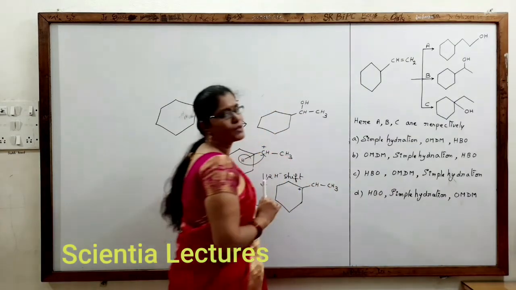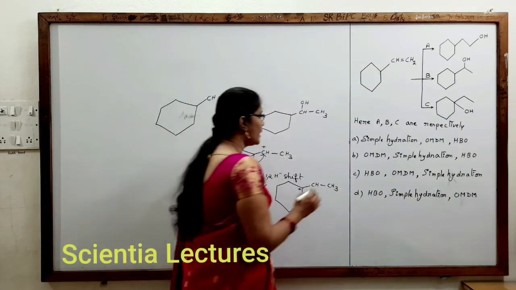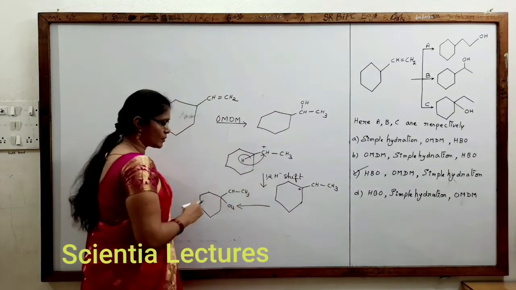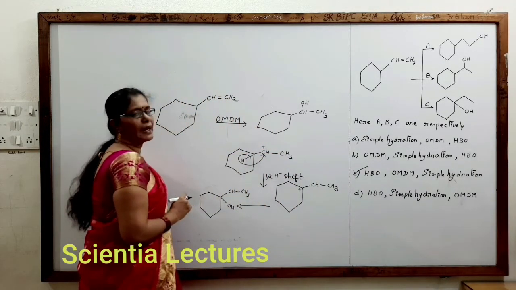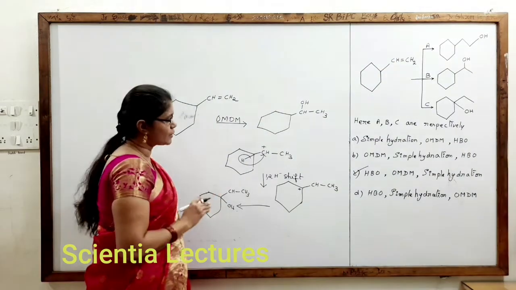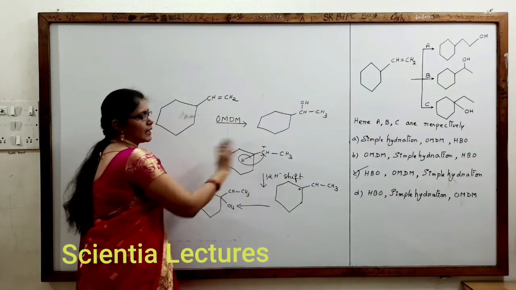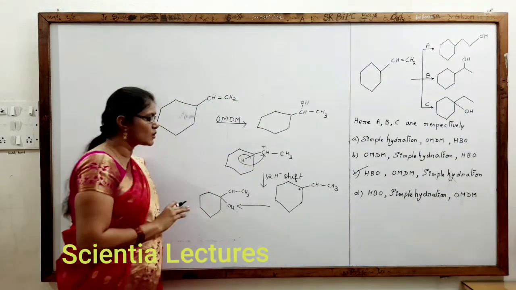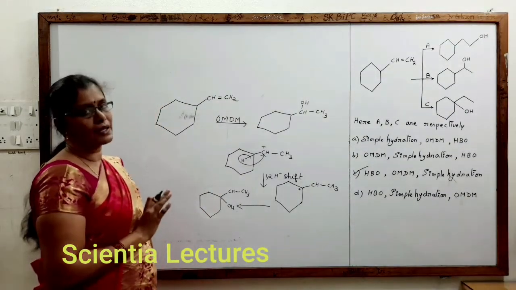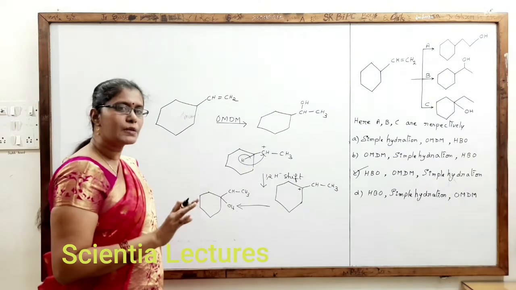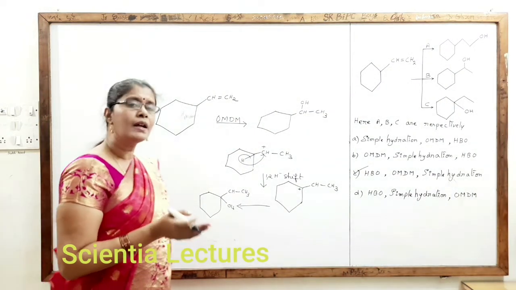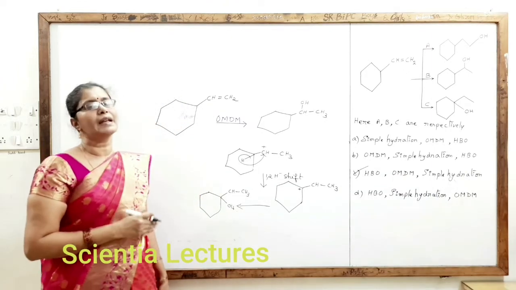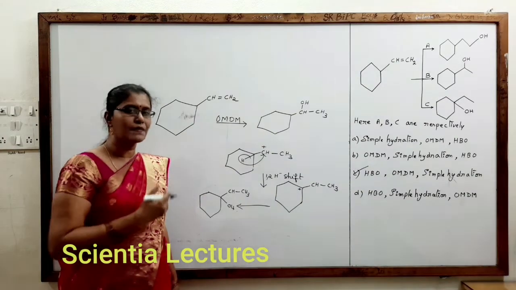Therefore by now we have understood that the correct option is C. Anyway, we have seen the mechanism for producing the C case product also. C case is nothing but simple hydration, because at first it tries to follow Markovnikov's rule, but it forms a secondary carbocation, and that undergoes hydride shift and it leads to the formation of a tertiary alcohol. That is, strictly if there is no rearrangement occurring, it should have followed Markovnikov's rule. As there is a rearrangement possibility, it has violated Markovnikov's rule. That's what we have seen in the steps.